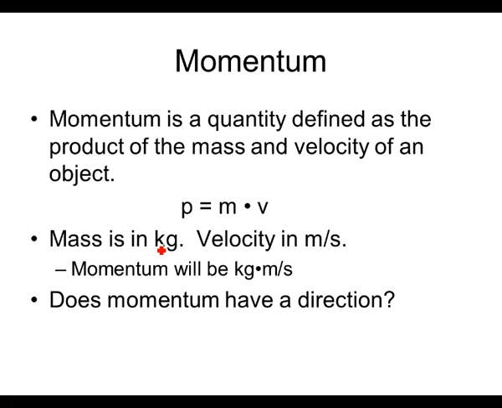Mass will usually be in kilograms, velocity usually in meters per second. So momentum will be kilogram meters per second. There isn't a simplification for it, so that's going to be what it is. It could easily be gram meters per second also. It doesn't matter. Notice that it's different than a Newton, because a Newton was a kilogram meter per second squared. This doesn't have the squared, so we just leave it as kilogram meter per second.